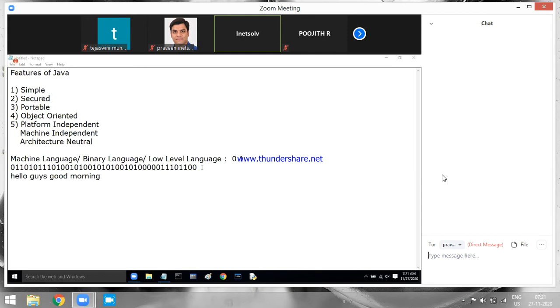So we write a program in machine language and I give the program to the processor present in my machine. What will the processor do? The processor is going to take this code, understand it, and execute it. The processor present in my machine understands binary language, machine language. So the moment I give the program to the processor, it will understand my code, execute it and give you the output.